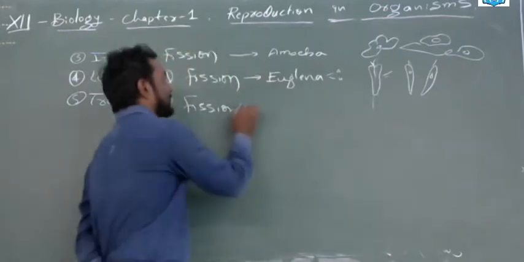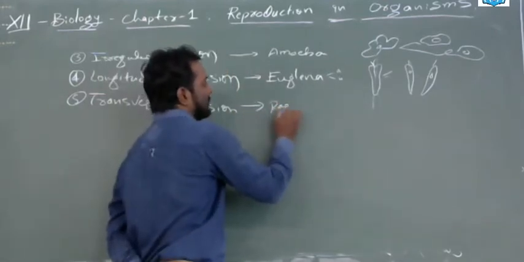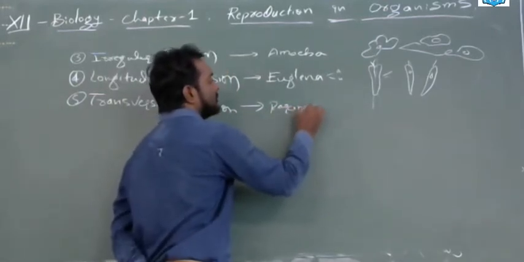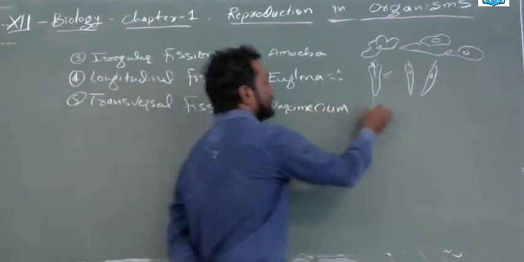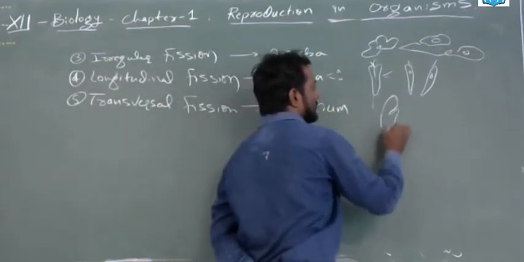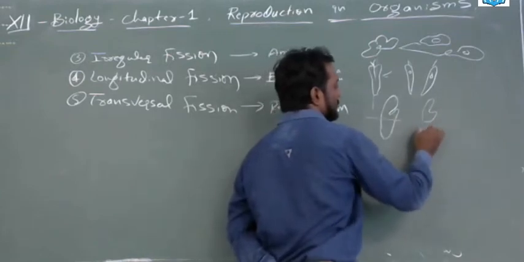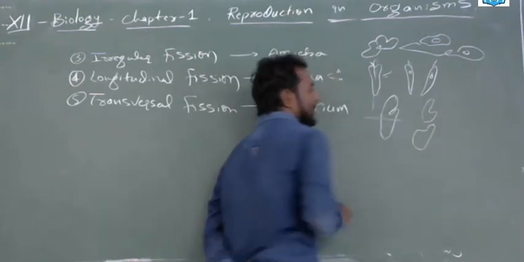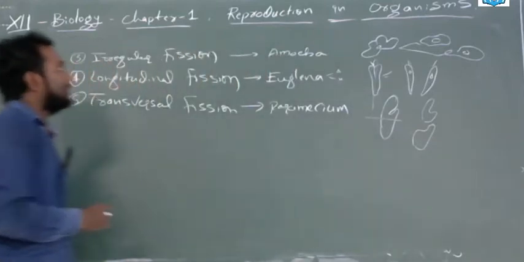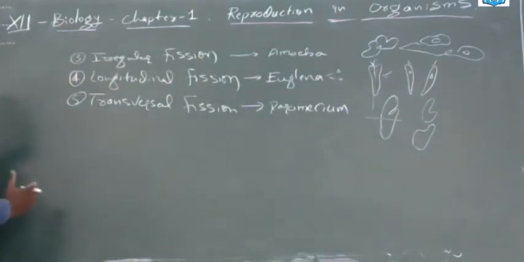And transversal. This is the paramecium. As you all know, this will divide in half like this. These are the three types. Clear? Irregular fission, longitudinal fission, and transversal fission. Clear?